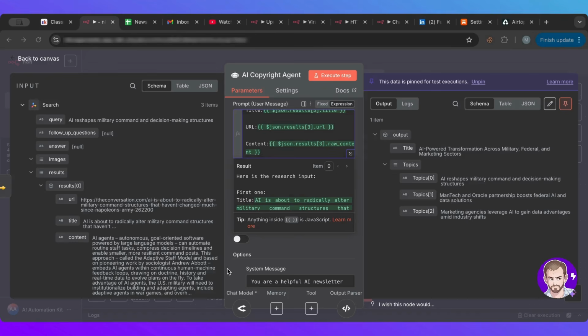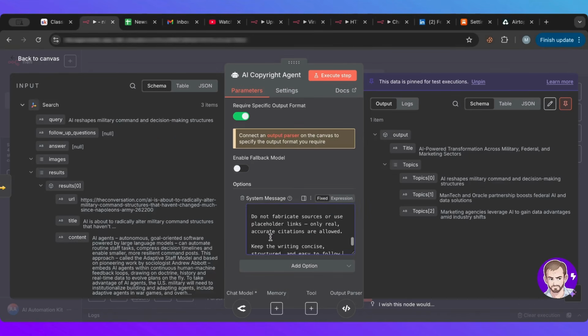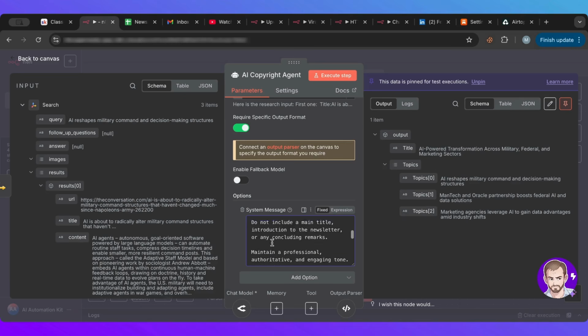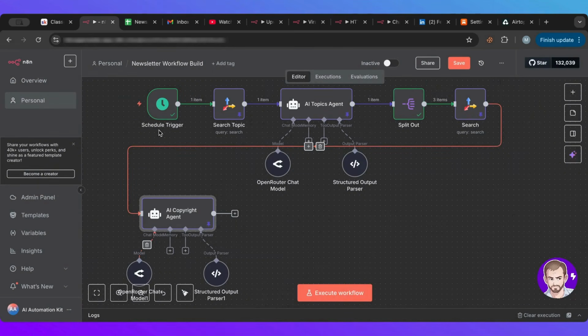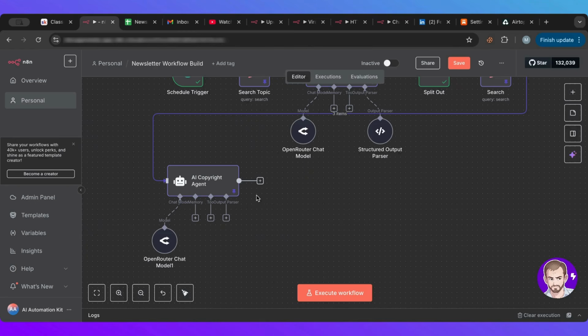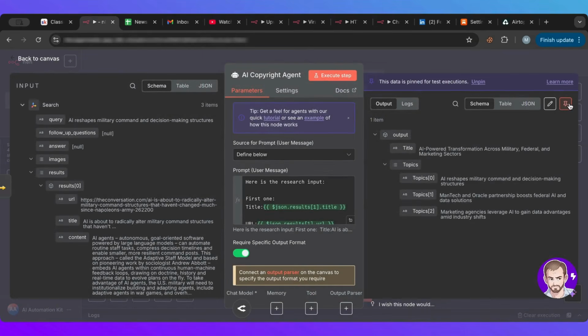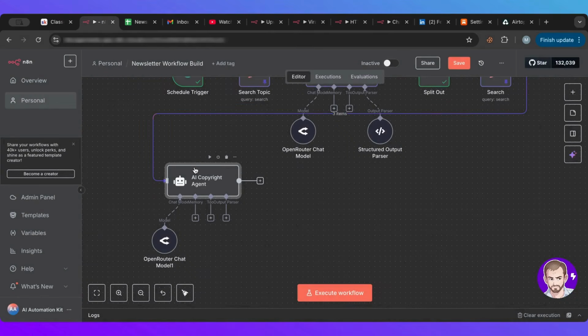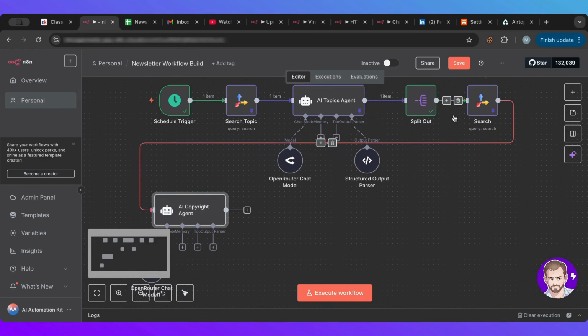Now we need to give it a system prompt. And the system prompt here is a bit lengthier because I gave it that it needs to go over each section and include facts and information about how, but you don't have to worry about the prompts because they will be included inside of the workflow. And I'll provide that inside of my community. Okay. We don't need a structured parser here. So let's run this and it will do it for each of those because we have 3 items coming in here as well.